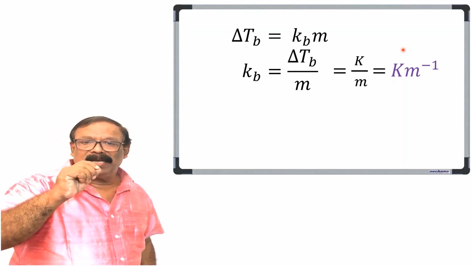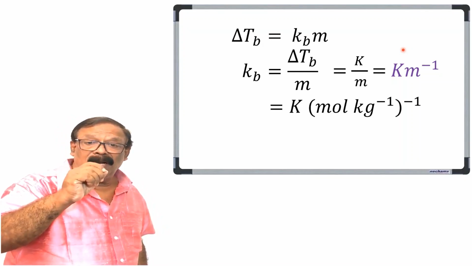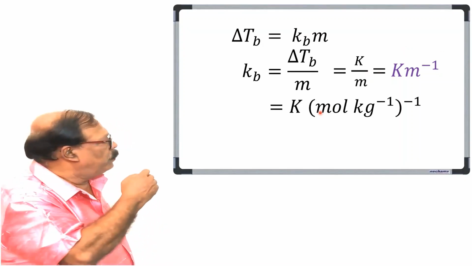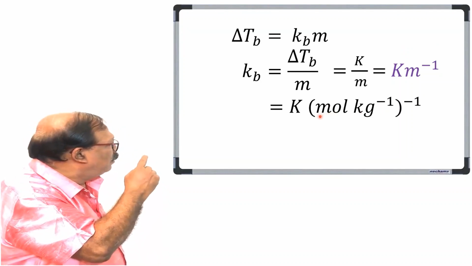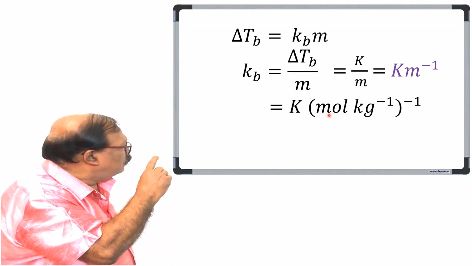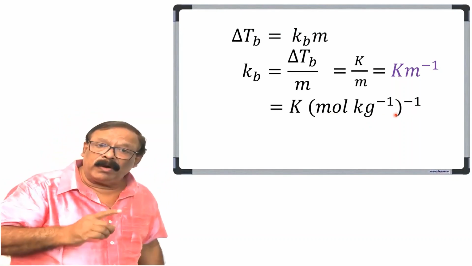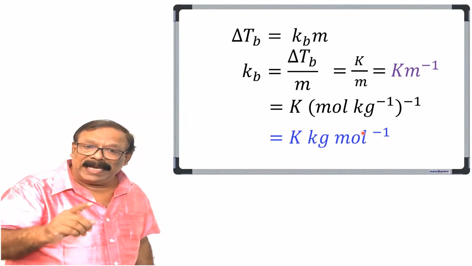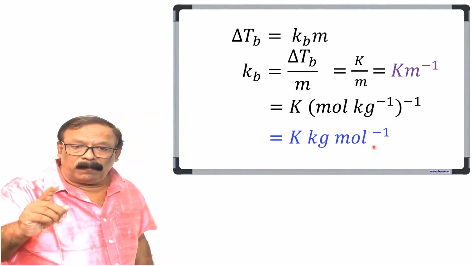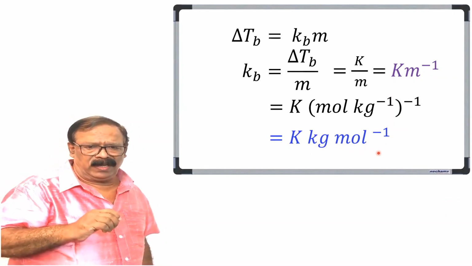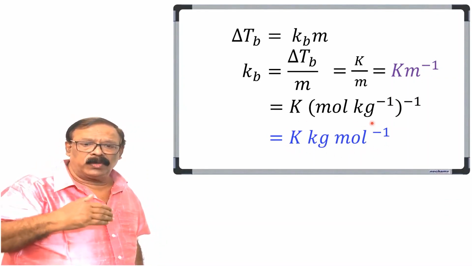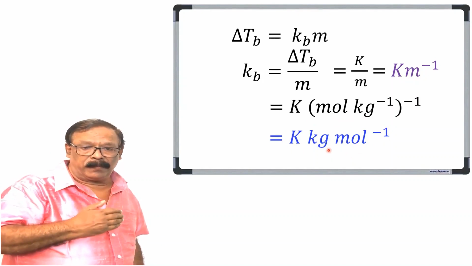The unit of molality is mole per kg. So the unit becomes Kelvin mole per kg whole power minus 1, or it will be Kelvin kg mole power minus 1. You can use either of the two units while doing problems.